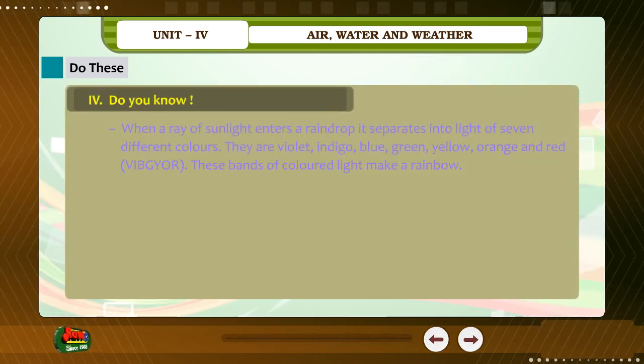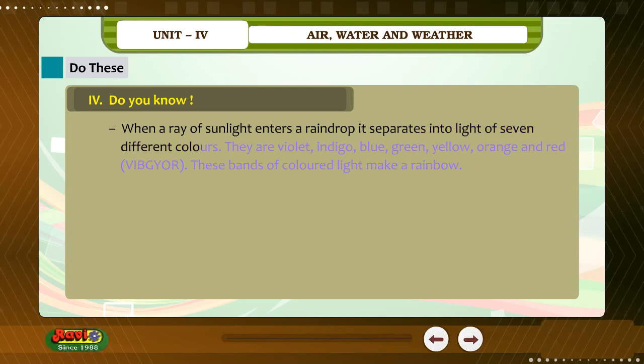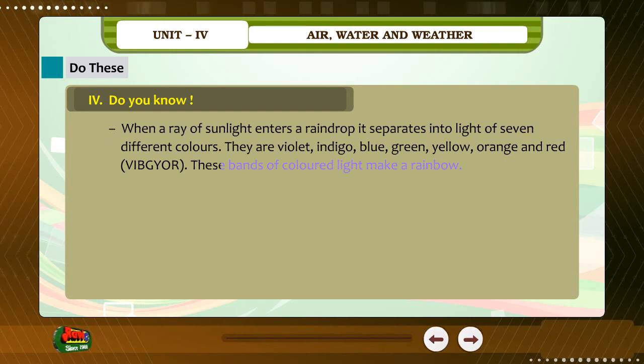4. Do you know? When a ray of sunlight enters a raindrop, it separates into light of 7 different colors. They are violet, indigo, blue, green, yellow, orange and red. These bands of colored light make a rainbow.